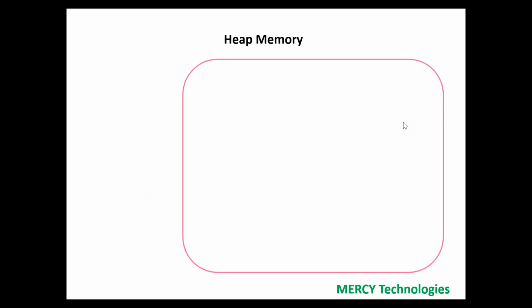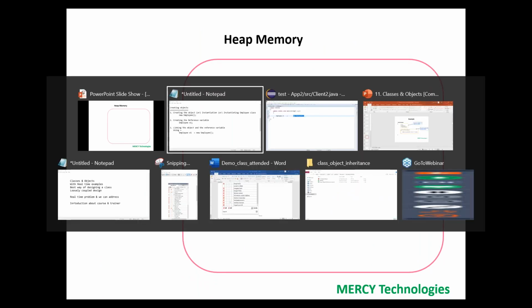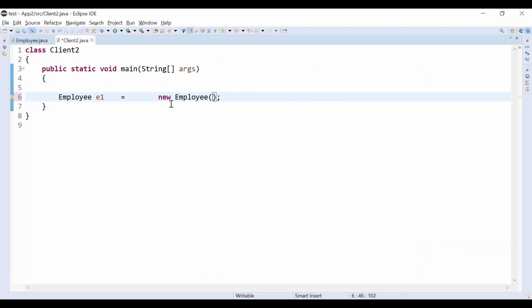What happens? Listen carefully. What happens when we are creating, first step? Whenever I am using new Employee(), it means it is instantiating the Employee class. Correct?